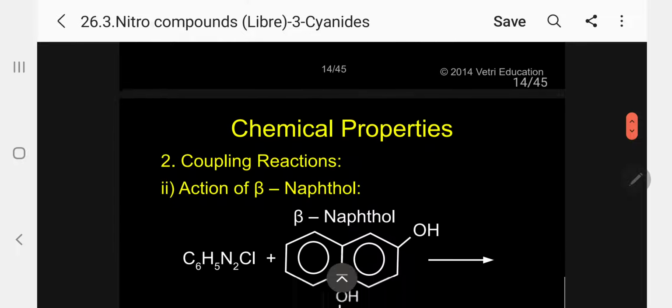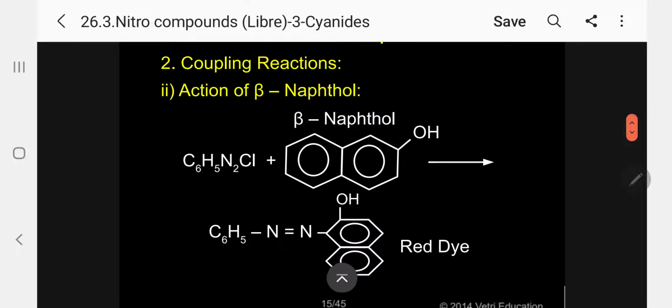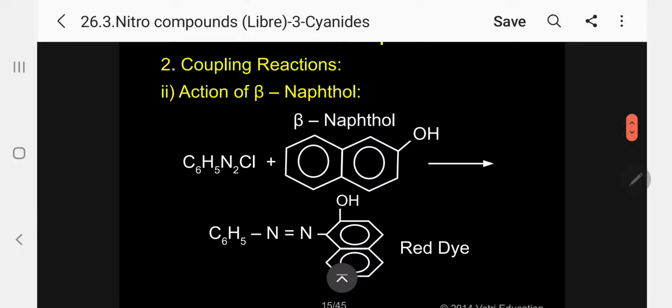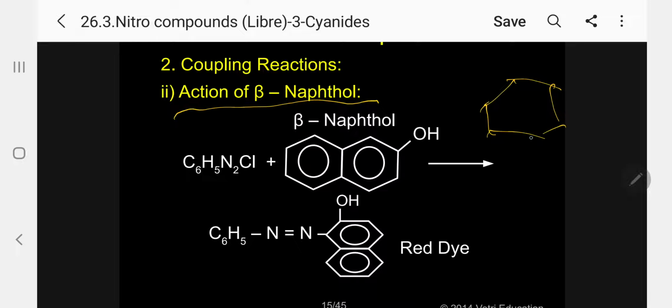Next one, under the coupling reactions, another coupling. Second one, action of beta naphthol. Instead of phenol, I can use beta naphthol. This is beta. What is alpha? So this is alpha naphthol, normally used in the case of carbohydrates. This is alpha naphthol. This is beta naphthol. Kindly follow. Naphthalene and the corresponding naphthol.